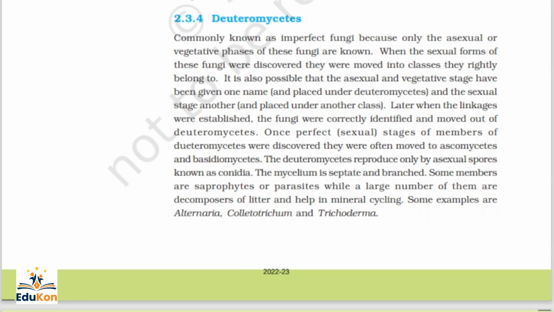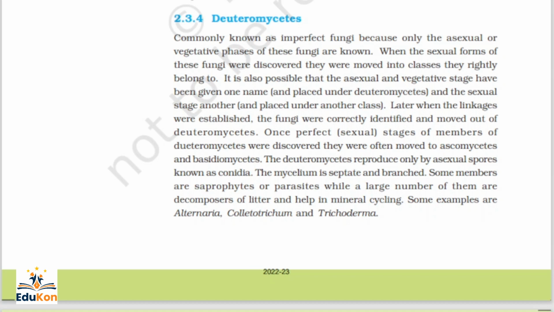The asexual and vegetative stage is given one name and placed under Deuteromycetes, and the sexual stage another name and placed under another class. Later, when the linkages were established, the fungi were correctly identified and moved out of Deuteromycetes.